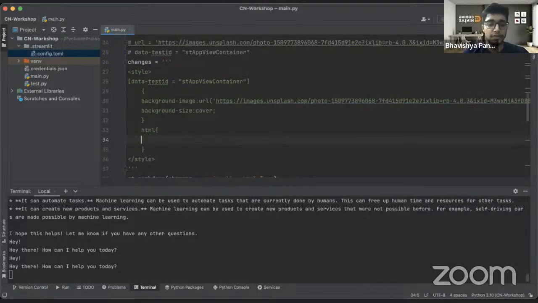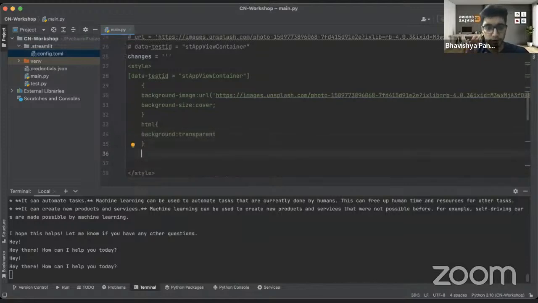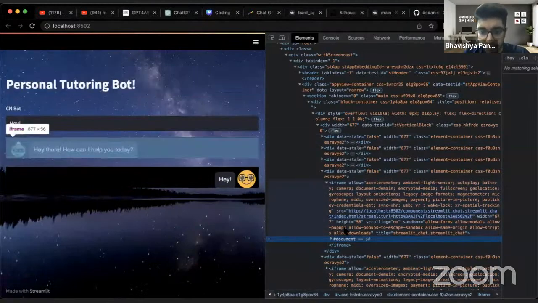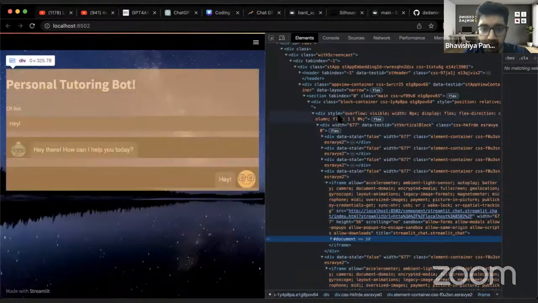So how do we do it explicitly? There is this one attribute for background. We'll just write transparent over here, right? This is for basic HTML, okay? And basically we just want to change the background color for that iframe. Basically, wherever that iframe is, I want to change that background color to transparent, okay? So again, I would just see where that iframe is, right? So this iframe, where did it go?